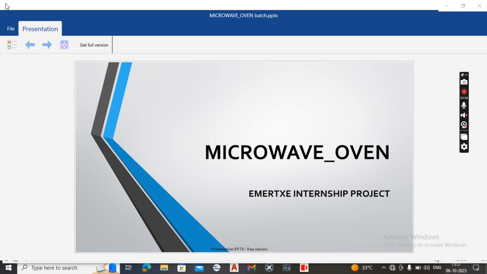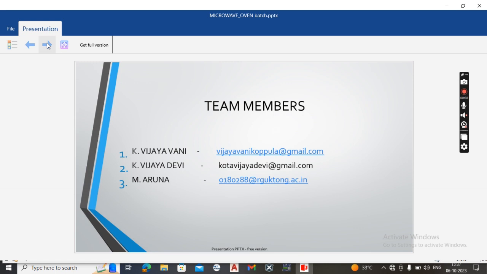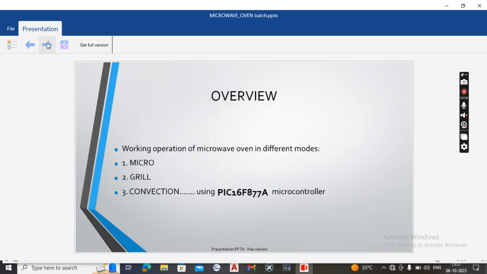Let me introduce my team members, K. Vijayavani and M. Aruna. I would like to tell the main aim of the project we have done: the microwave oven will operate in three different modes as follows. The first one is micro mode, the second one is grill mode, and the third one is convection mode. We developed the code for the working of the oven in these three modes using the PIC16F877A microcontroller.